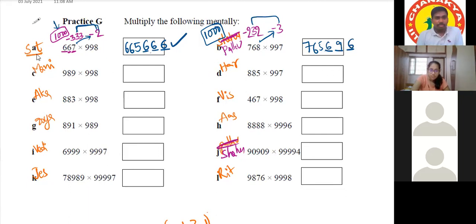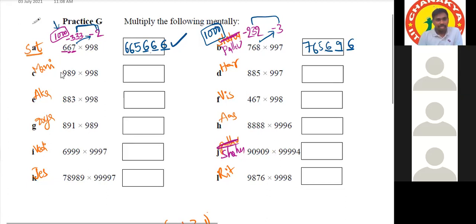Then Manideep. Yes, sir. Carry on. The base is 1000. Okay, minus 11, sir, minus 11. Correct. And minus 2. Okay, 989 minus 2 is 987. 987. After that, minus 11 into minus 2 is 22.